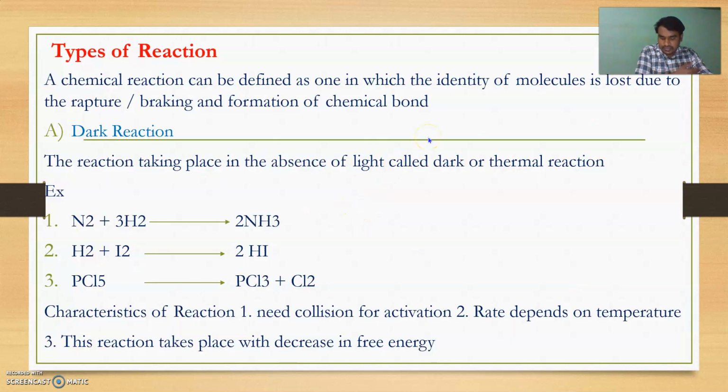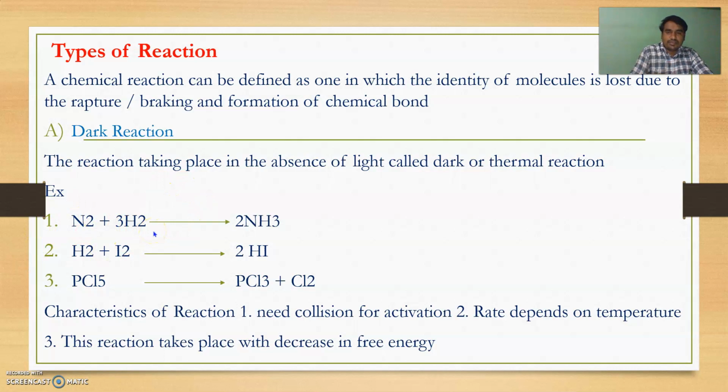Now the next topic is types of chemical reactions. Simply, a chemical reaction can be defined as one in which the identity of a molecule is lost due to the rupture or breaking and formation of chemical bonds. For example, here just consider this is nitrogen and this is hydrogen.